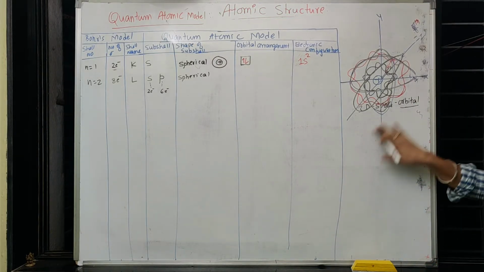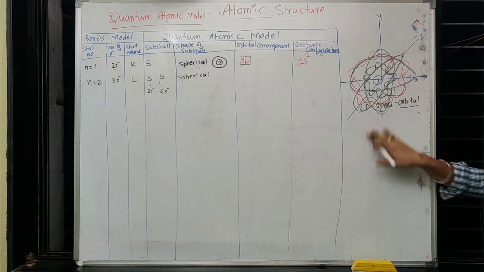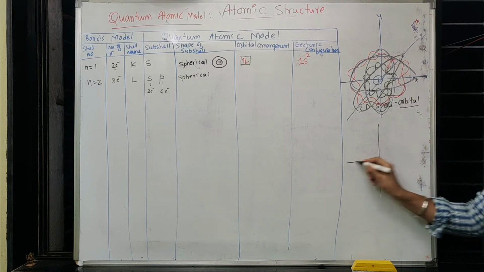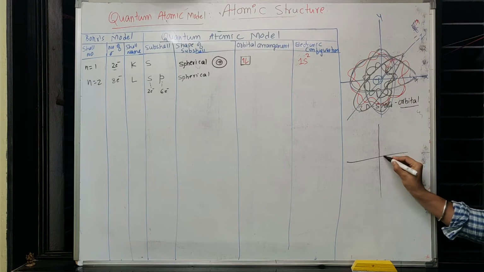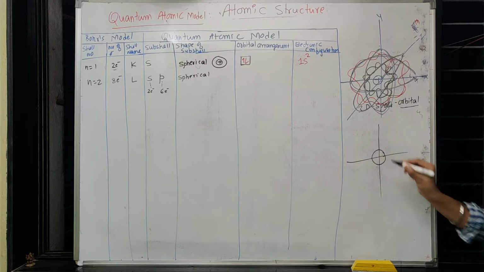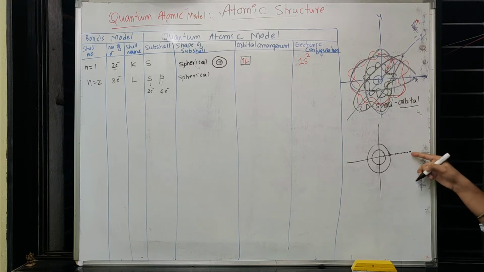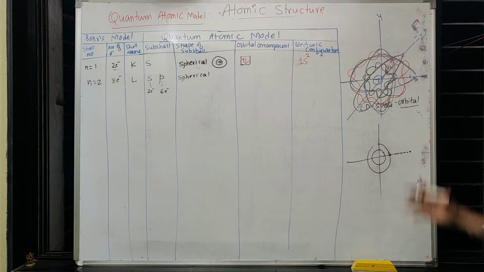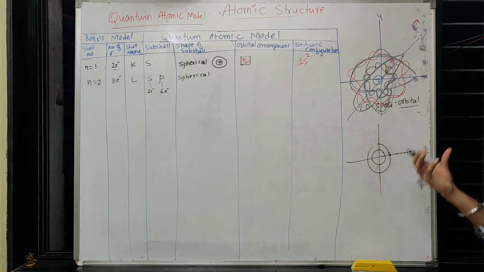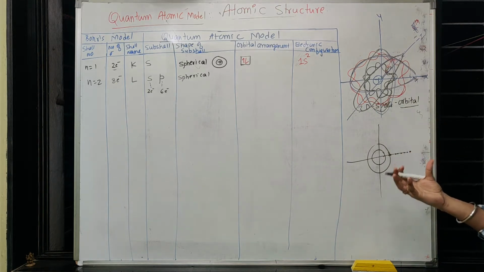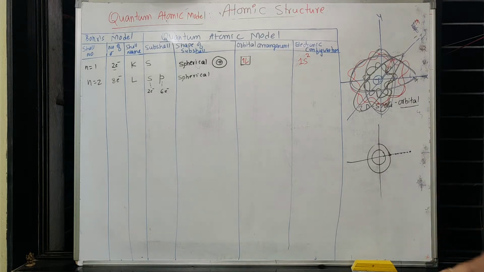See, this is mathematically proved. There is no experimental evidence for this. Now if you think of a situation, 2 electrons moving spherically, another 2 electrons moving spherically. If I keep the other 6 electrons like that, then they will be going away from the nucleus. So the nucleus won't be attracting them effectively.